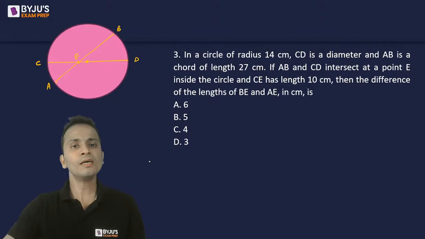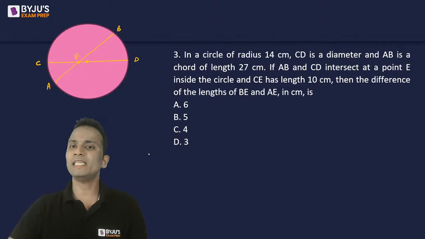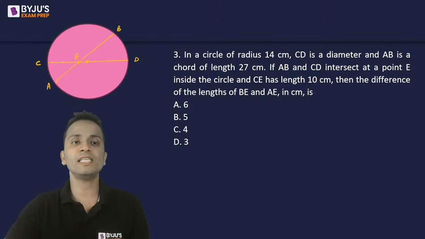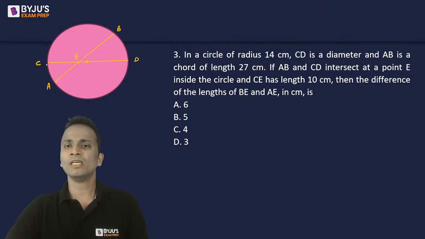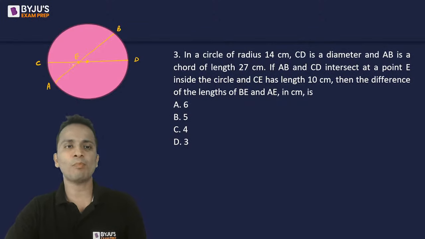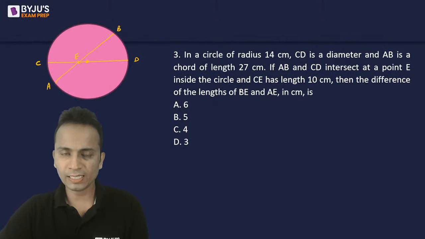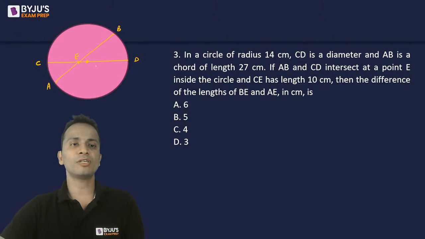Okay, now, a circle of radius 14 centimeters. Sorry, CO center. So a circle of radius 14 centimeters. CD is the diameter and AB is the chord of length 27. If AB and CD intersect at point E as I have drawn in the figure, and CE has length 10.